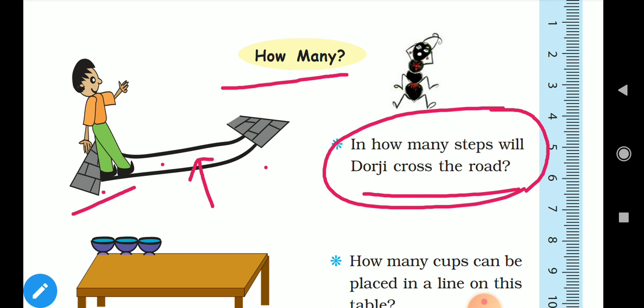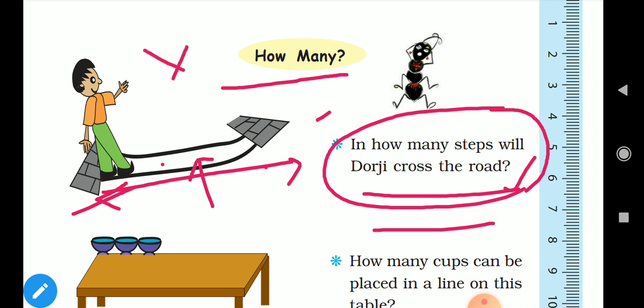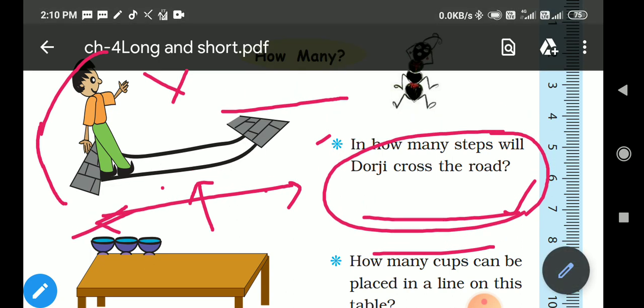To cross this from here to here, how many steps will he walk to cross this bridge? Okay, so you have to guess and draw small figures, and write the number here. Write this question and write the answer below, and you can take a Xerox copy of this page, and these photos you can paste in your classwork.